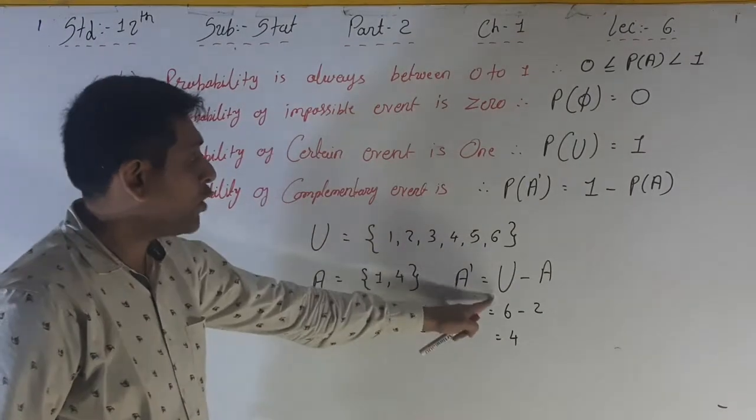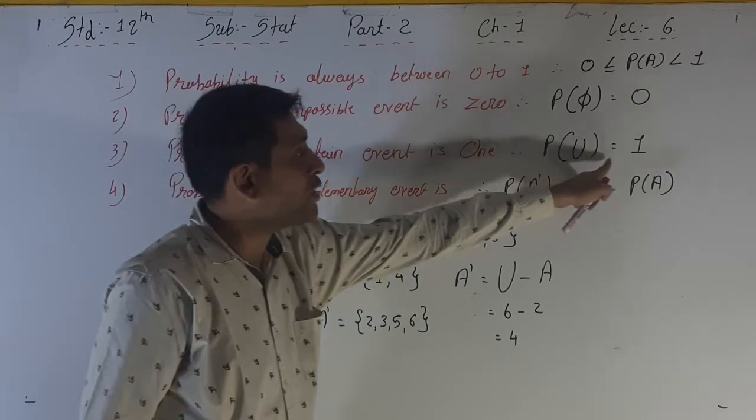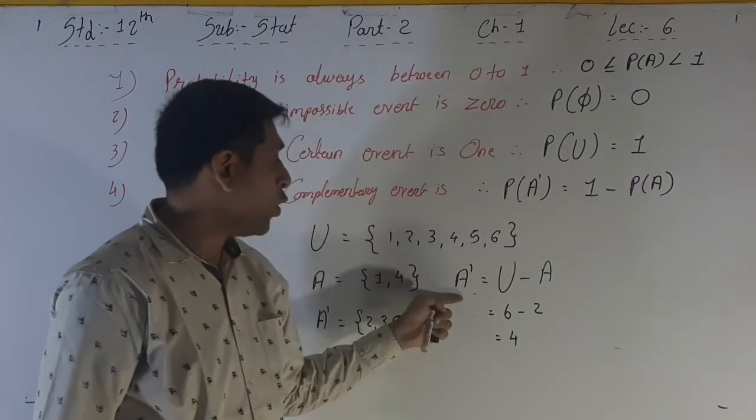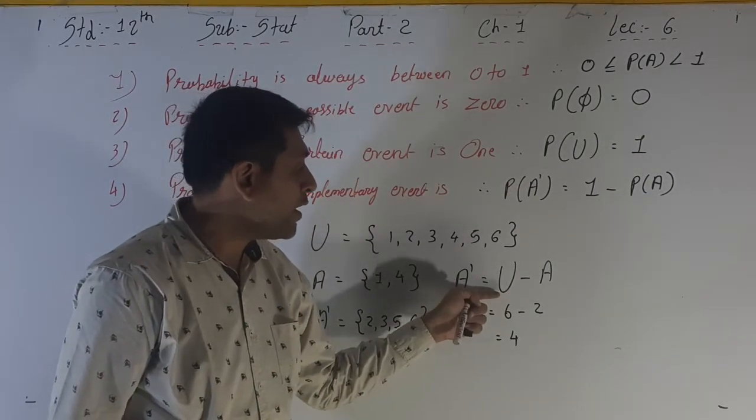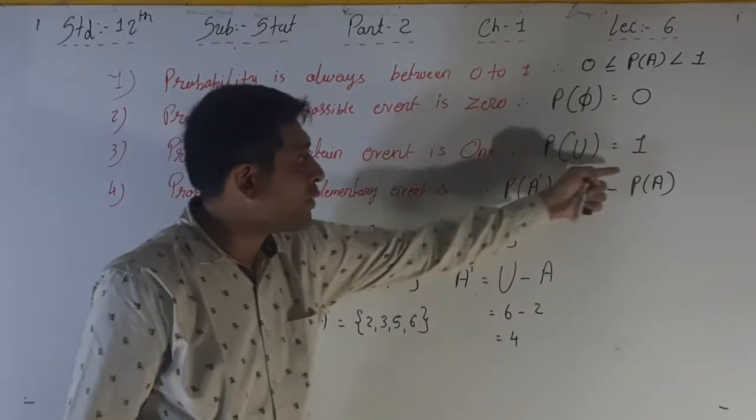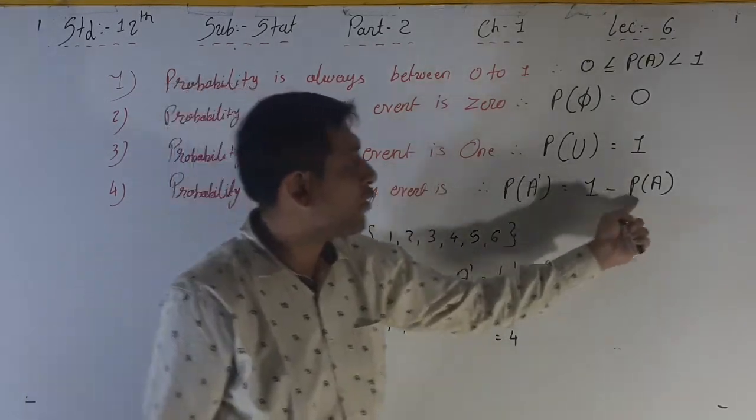Right? So here P of U is always equal to 1. So A dash is equal to what formula? U minus A. U is always 1 and A is P of A.